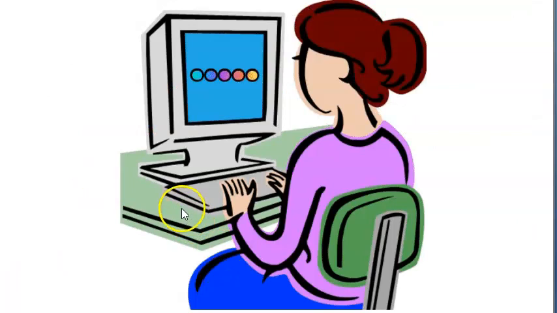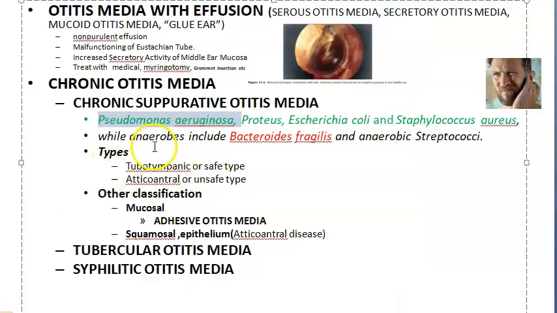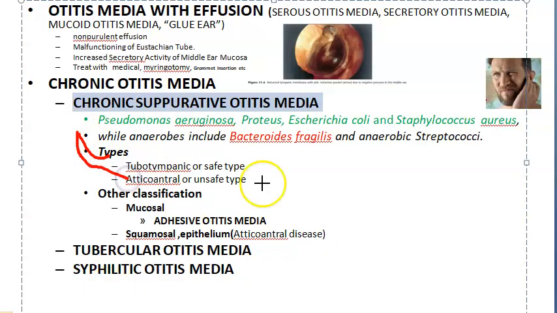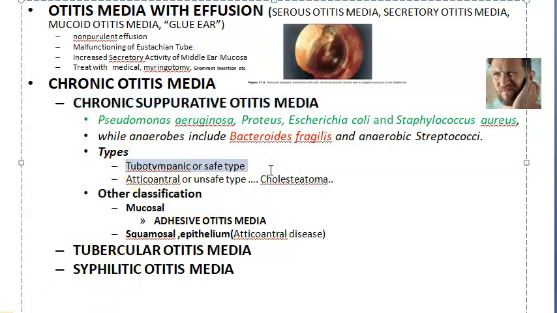So whom will you blame for chronic suppurative otitis media? Pseudomonas aeruginosa, Proteus, E. coli and Staphylococcus aureus. Anaerobes you blame Bacteroides fragilis and anaerobic streptococci. Here there are types of chronic suppurative otitis media. You can have this tubotympanic type or safe type, or the atticoantral type or unsafe type. So tubotympanic type means which part of the middle ear is affected, you can imagine, right? Atticoantral is on top kind of thing. Here it is unsafe type and there can be a cholesteatoma here.